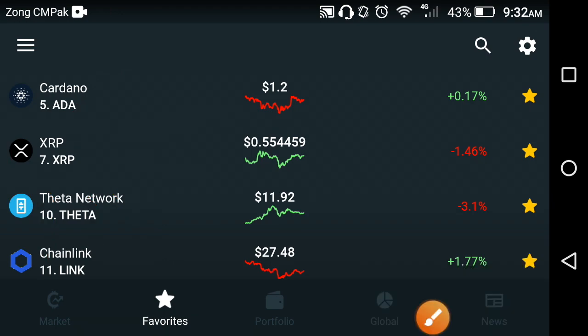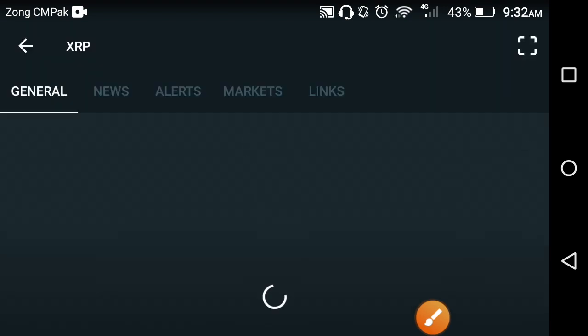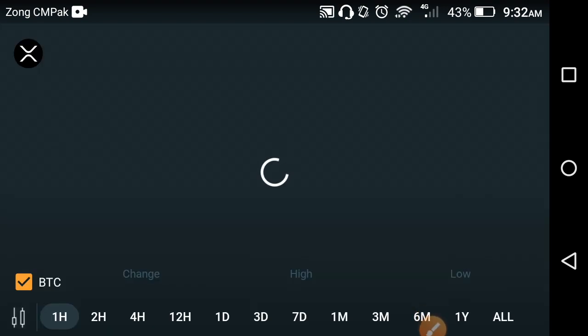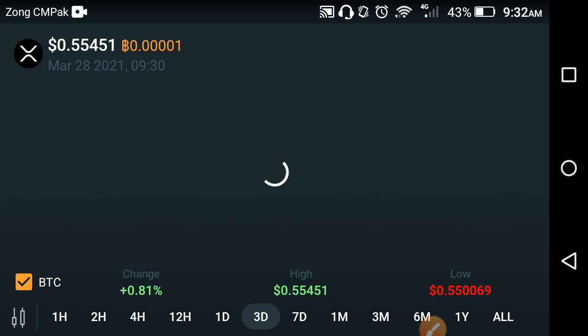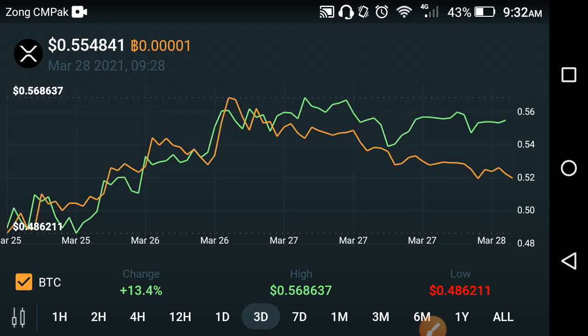Now let's see the XRP Ripple coin price prediction. What changes occur in the XRP in the previous 3 days, last 1 hour, 2 hours? What changes occur in the XRP Ripple coin? First of all, let's see the live price prediction of 3 days. What changes occur in the last 3 days of XRP Ripple coin?